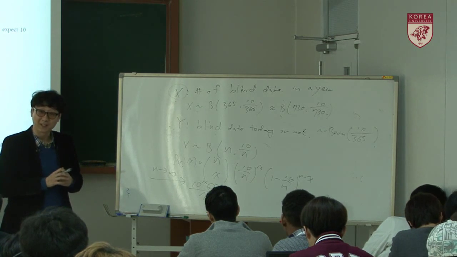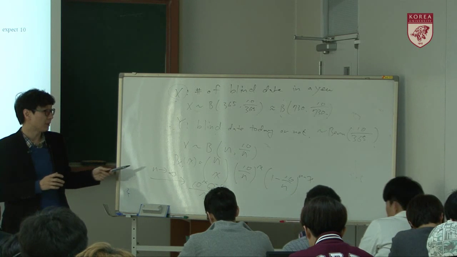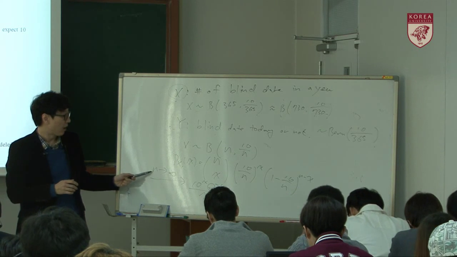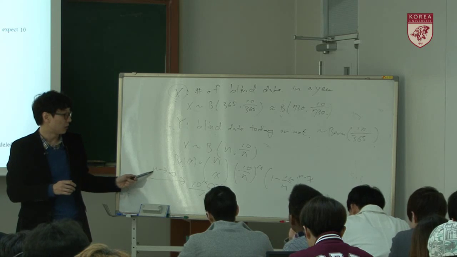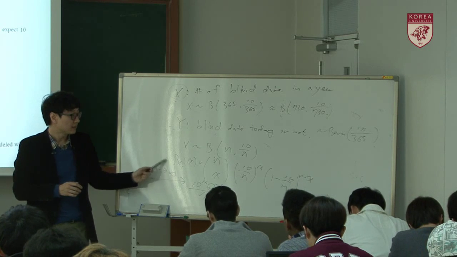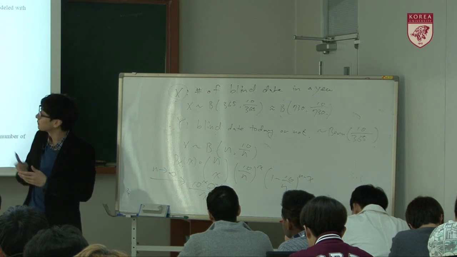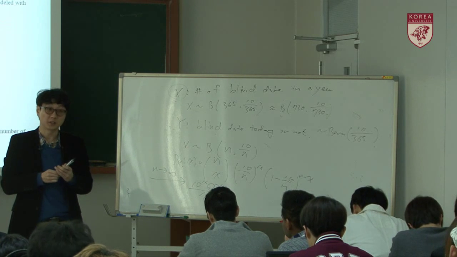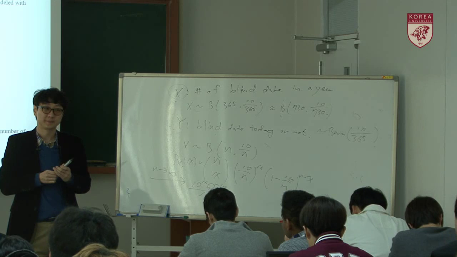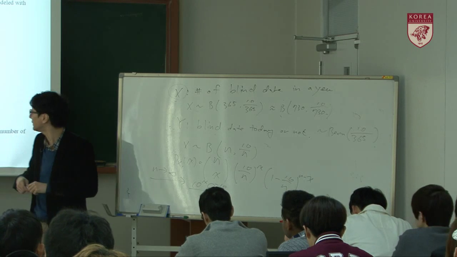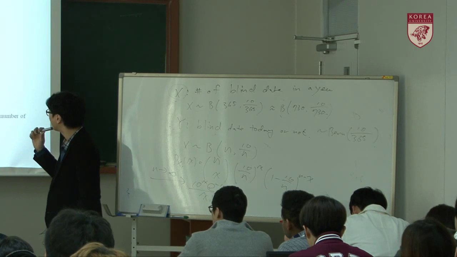So mathematically, in this case, if n is going to infinity, this equation approaches the PMF function of Poisson. Okay, so this is a very, very important one.